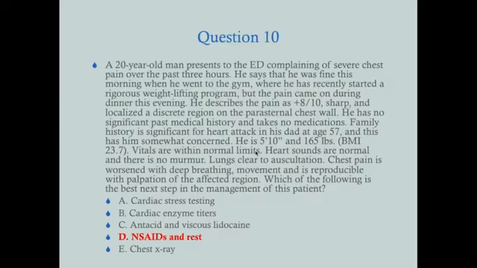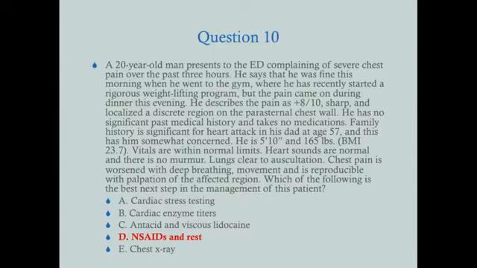Now, what about the fact that his dad had a heart attack at 57? Do we have to be concerned about that? 57 is not an uncommon age to have a heart attack. Now, if his dad was 37, then we're probably going to get a lipid panel on this guy. But he's going to need a lipid panel at some point. Then we might be concerned enough to get an EKG because there might be a familial hyperlipidemia thing going on. But otherwise, there's nothing here that has us concerned about any kind of heart attack.